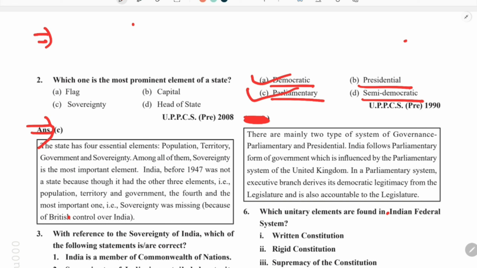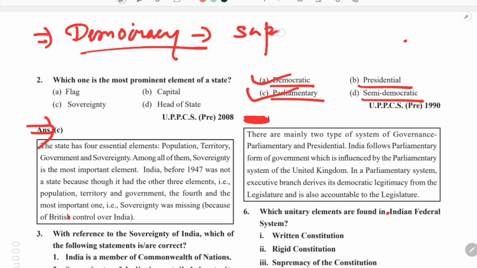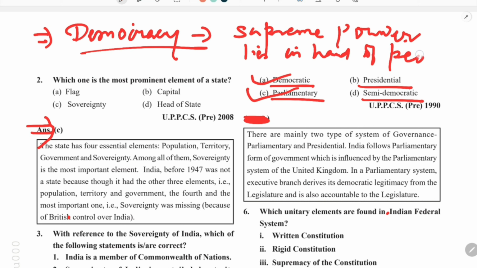So basically, we will eliminate democratic because democracy is a philosophy which says, or which propagates, that the supreme power lies in the hands of people.